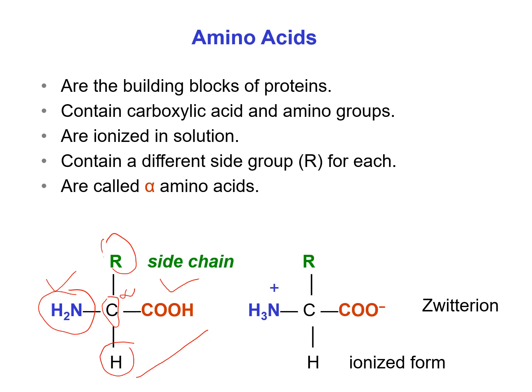In aqueous solution, amino acids form a bipolar ion. That is, it contains a positive charge and a negative charge. This is a special characteristic of amino acids.